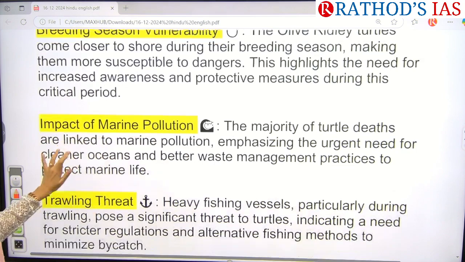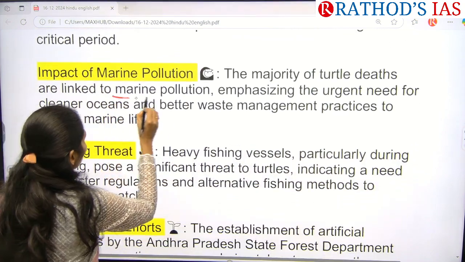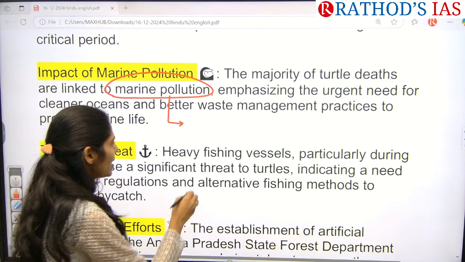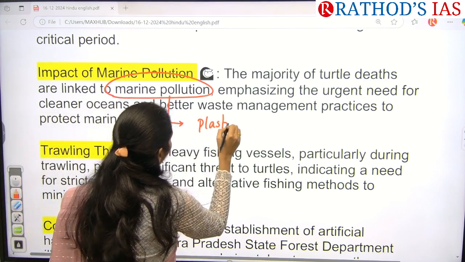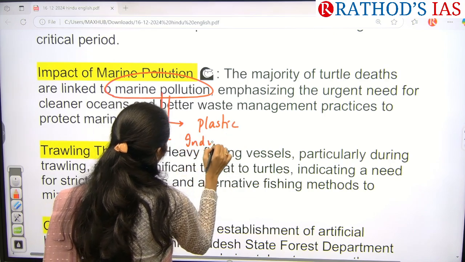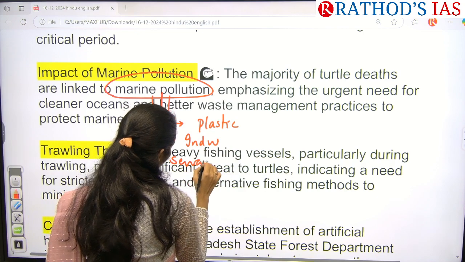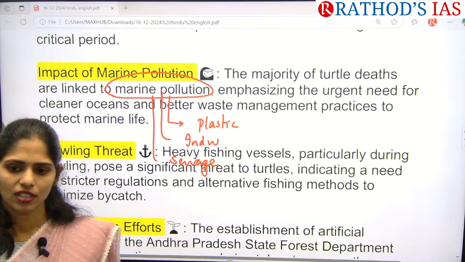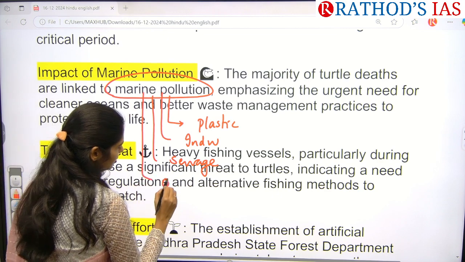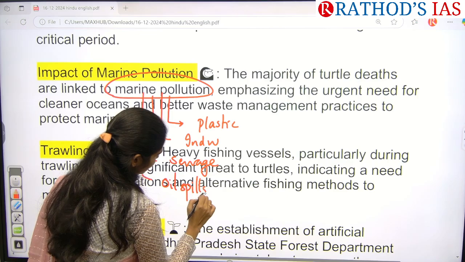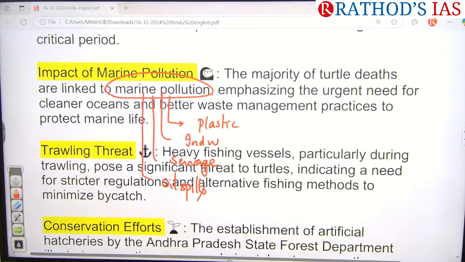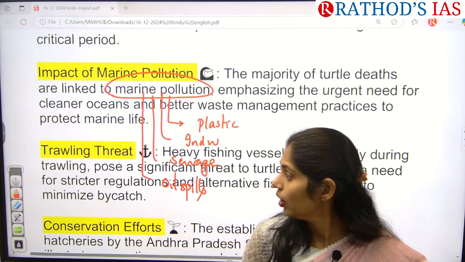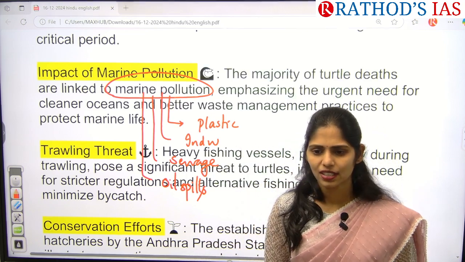The majority of these turtle deaths are linked to marine pollution. So can you tell me some causes of this marine pollution? Okay, plastic, next. Industrial waste, next. Okay, sewage, next. What are the reasons for this marine pollution? Can I say oil spills? Next. Pollution is caused by oil spill, sewage, industrial waste, plastic.